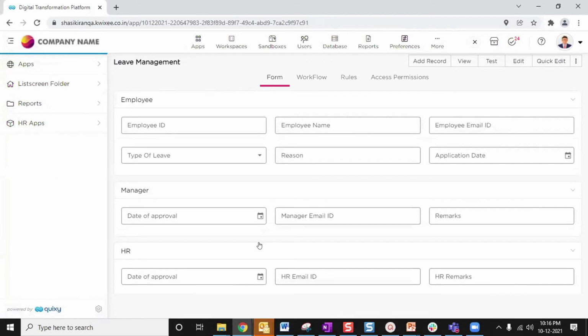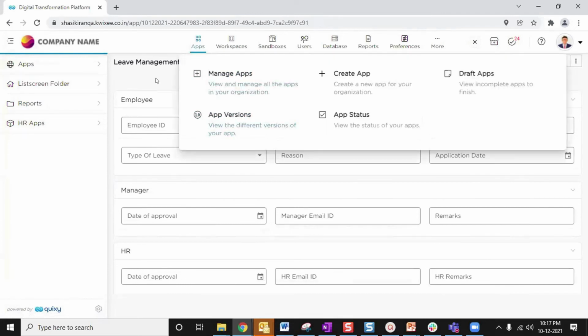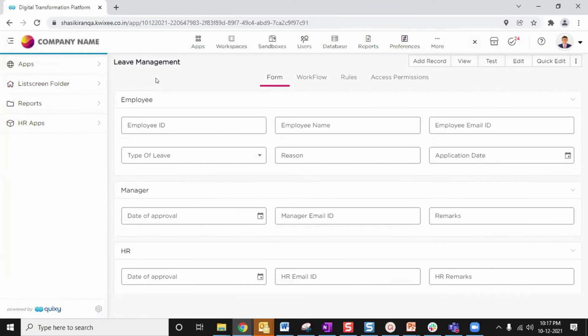If you want to go back to the previous version after editing, you have the app versions option also. From there, you can come back to the previous version anytime. However many times you edit the application, all those edits will be saved in versions. According to your requirement, you can go back to any version anytime you want. So this is how you have seen the workflow.